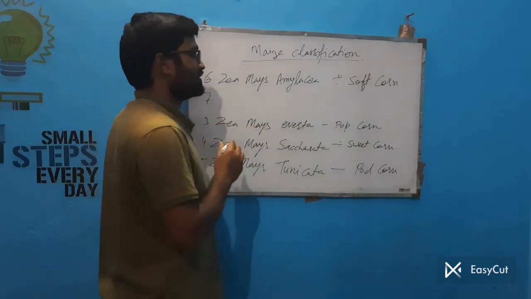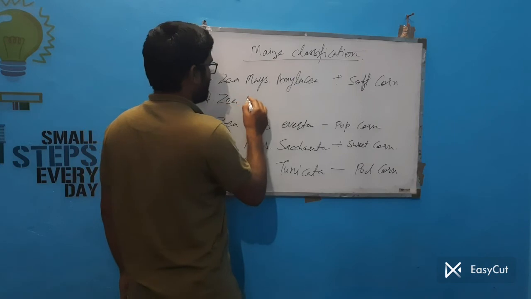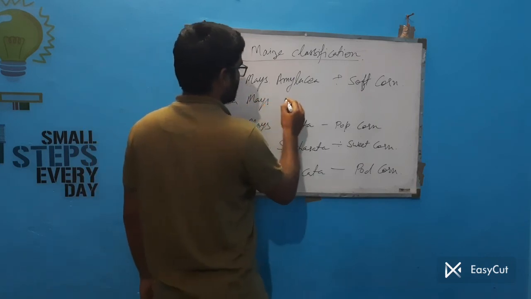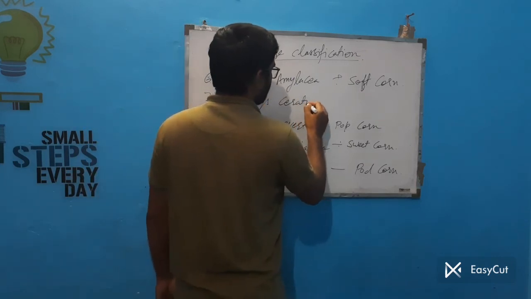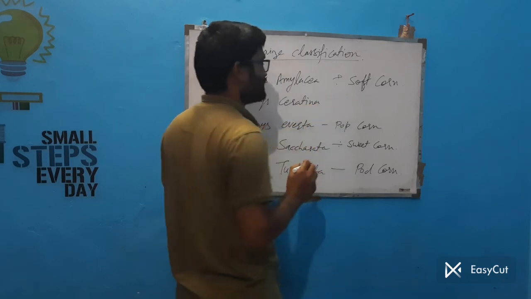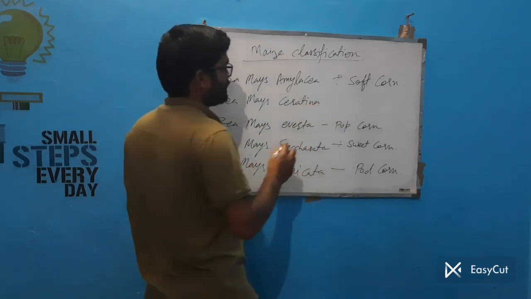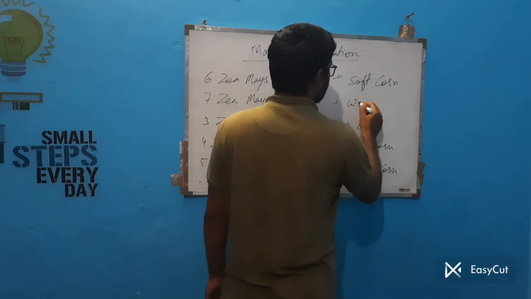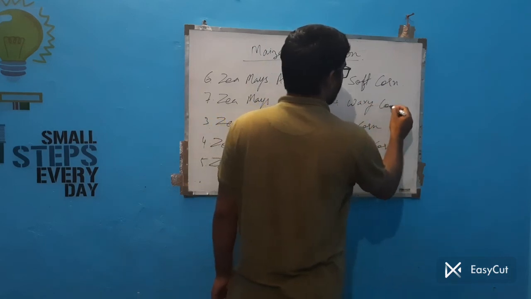And the last one is Zea mays ceratina. This is called waxy corn.